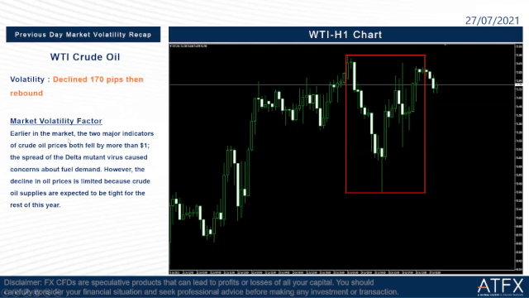Earlier in the market, the two major indicators of crude oil prices both fell by more than $1, because the spread of the Delta mutant virus caused concerns about fuel demand. However, the decline in oil prices is limited because crude oil supplies are expected to be tight for the rest of this year. So that's why it fell and then rose up again.